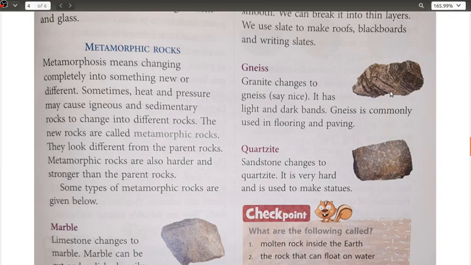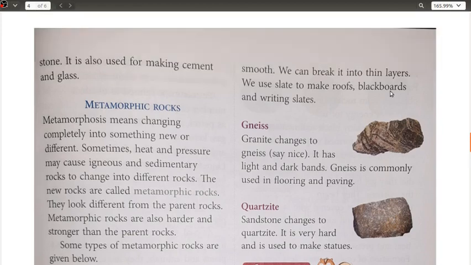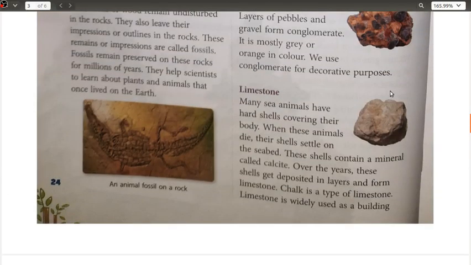Okay, now I hope all of you have read this part. One thing I would like to rectify here is, by mistake I have told you this part, which I have told you limestone, that is chuna. Okay, it is not, this is not chuna. That is lime, that is not limestone.